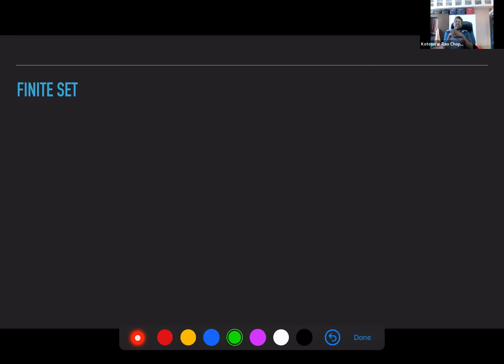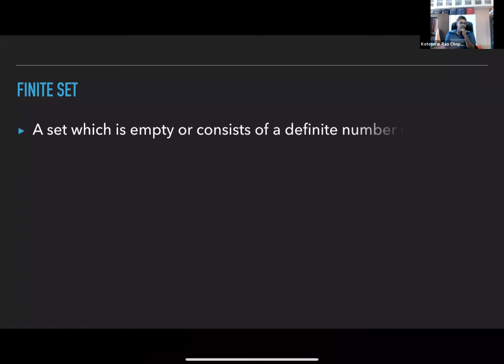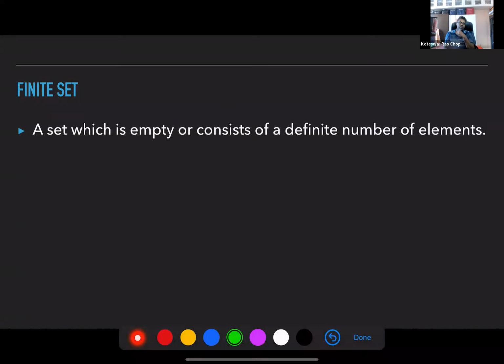It might feel a little uncomfortable, but that's still considered finite. So a set which is empty or consists of a definite number of elements is finite. You can have elements, but if there are no elements also, it's a finite set.